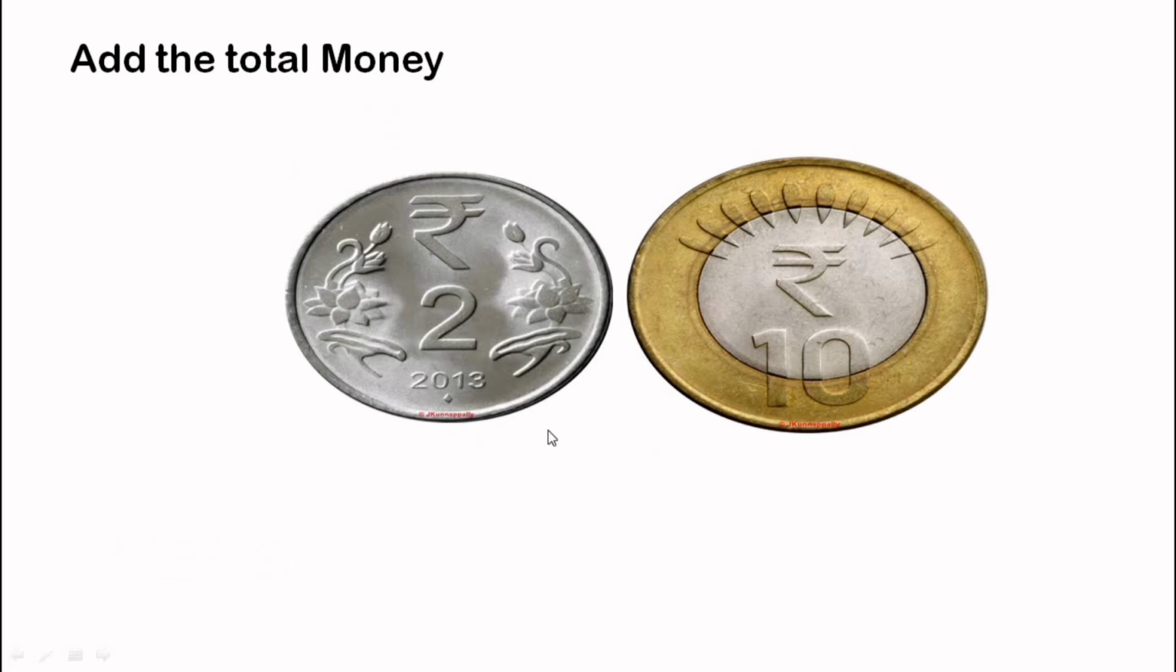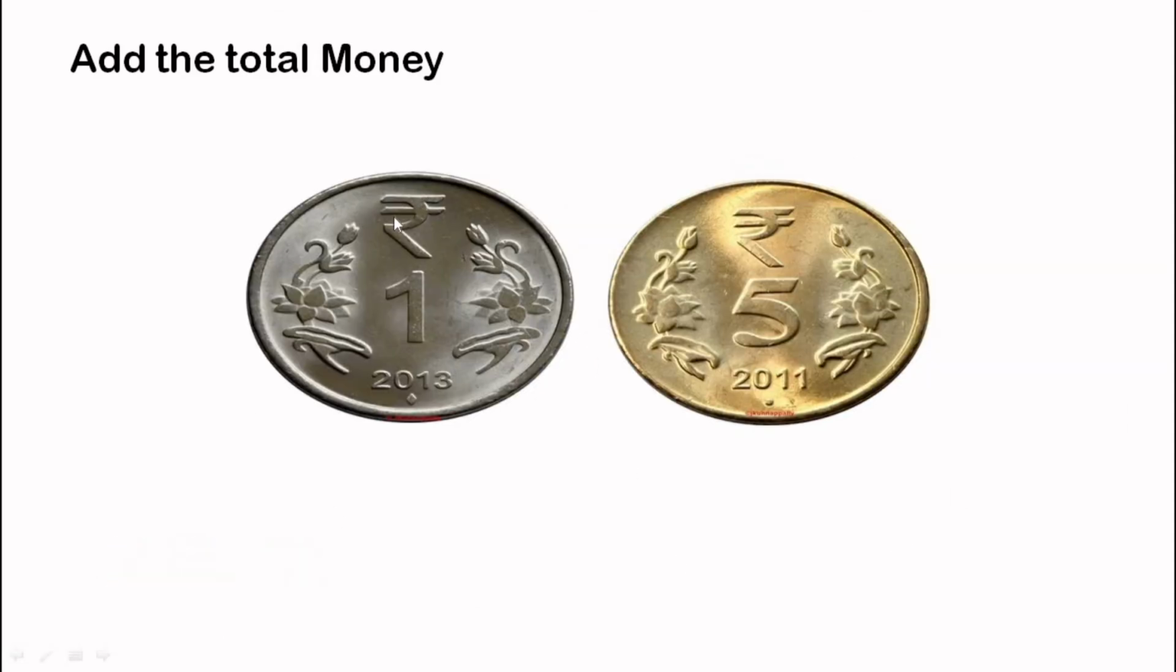Then the next one, a 2 rupee coin and a 10 rupee coin. If we add them, we'll get a total of 12 rupees. And the last one, here we have a 1 rupee coin and a 5 rupee coin. If we add these two, then we'll get a total of 6 rupees.